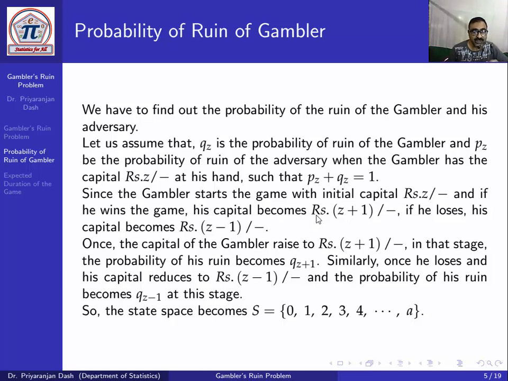The game will continue until one of the players is ruined, either the gambler or the adversary. So the fortune at the hand of the gambler at any time may be 0 if he is completely ruined, or rupees 1, or rupees 2, up to rupees A. Rupees A means all the amount has come to his side, that means his opponent is ruined. So the fortune at his hand will vary from 0 to A. That is the state space.